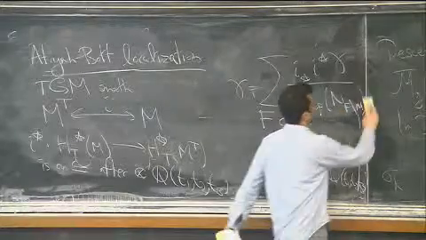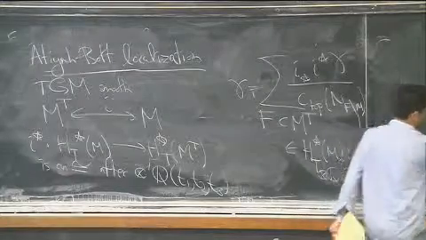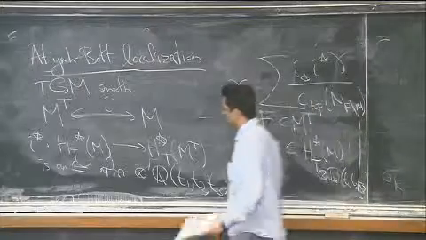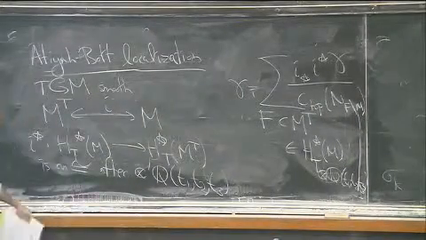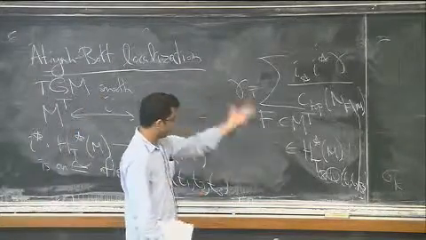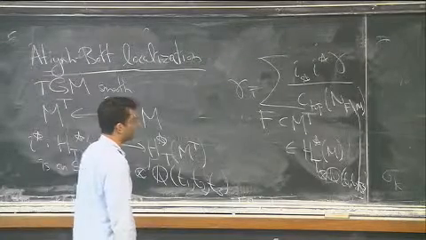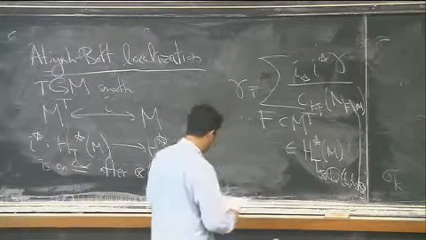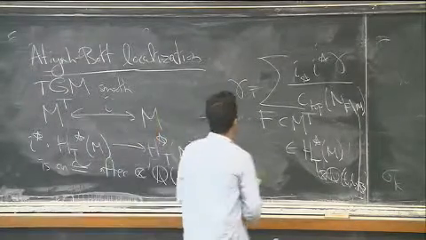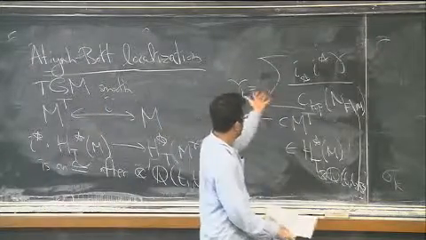Even if you've never seen this before, there's a lot of fun to be had, even in the case when M is P1 with the usual C star action. Just by playing around with different choices of what gamma is, you get all kinds of interesting combinatorial identities, which I won't have time to do justice to now. But yeah, maybe I can just say something. Let's say M is P1. What does this look like?